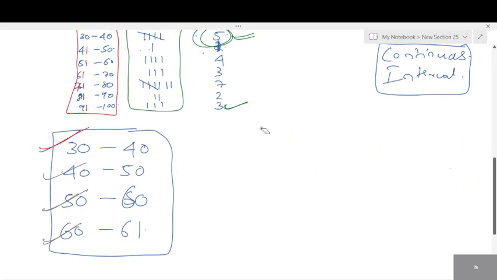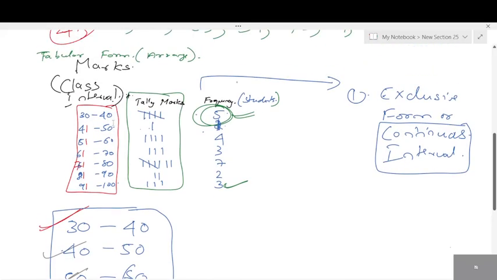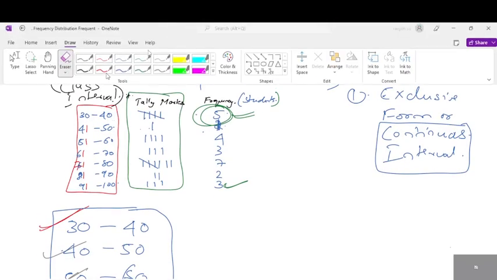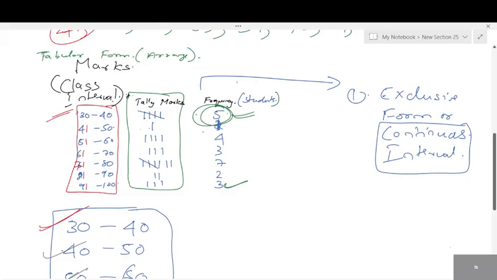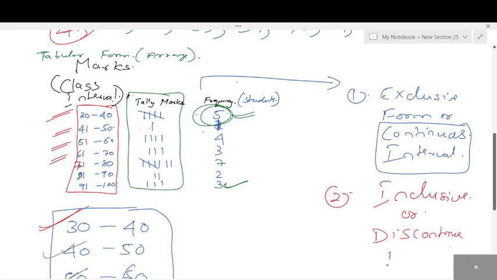Fine. What about the first table, which I have written? Is it continuous or discontinuous? Look at it, it is discontinuous. For discontinuous, the second term is inclusive. Inclusive, we include the upper limit and lower limit. Okay, we include upper limit and lower limit. Inclusive is for the discontinuous interval.